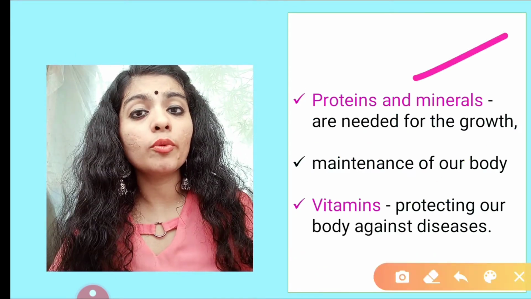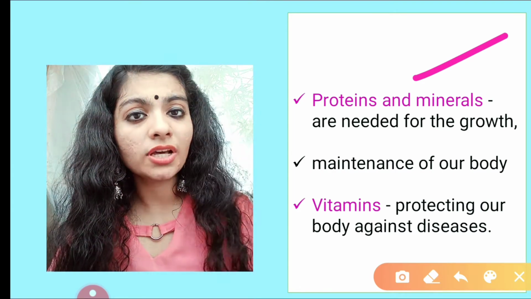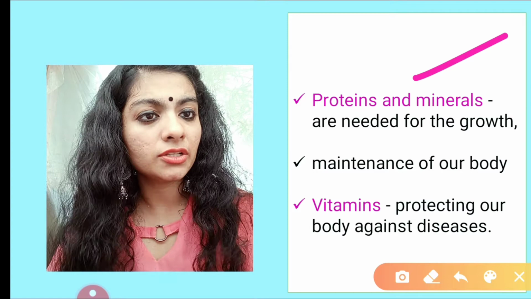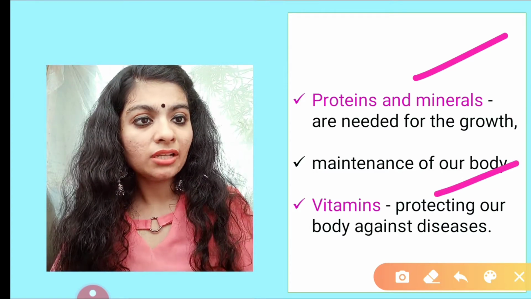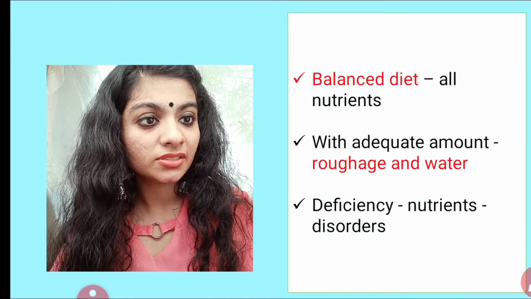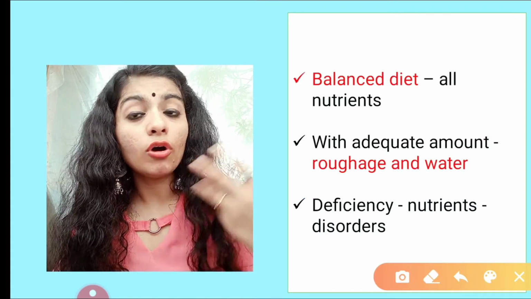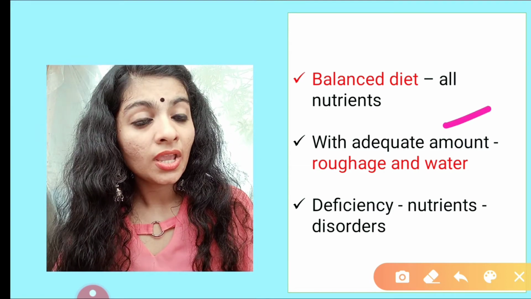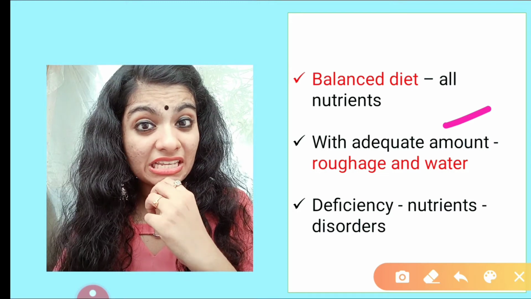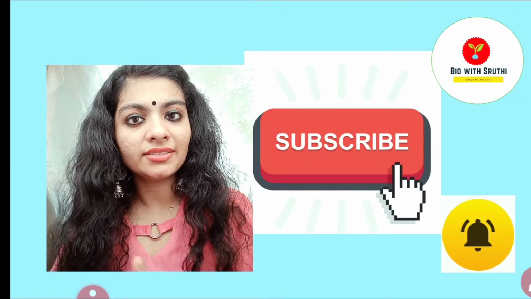If I talk about proteins, these are body building nutrients. We also need minerals. Both are important for growth and maintenance of the body. Vitamins are very important for protecting our body from various diseases. Just now we saw that table. A balanced diet is a diet where we have all the nutrients with an adequate amount of roughage as well as water. And if there is deficiency in these nutrients, then there are several disorders as we had seen before.